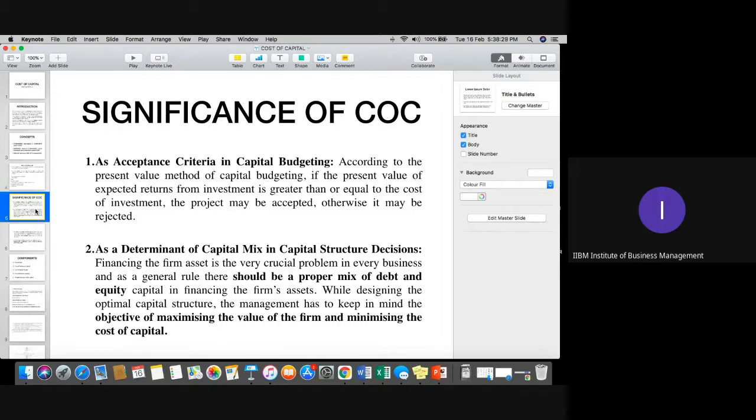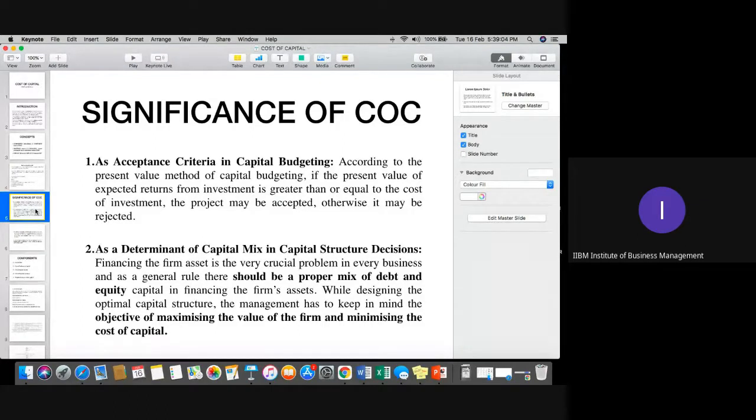Now, always remember, I think you remember what capital budgeting is. It is basically the amount which the company needs to invest in order to start a project, in order to expand the company. We discussed diversification of the company, new product development. For each and every purpose, the company always requires some capital amount. In such a case, the company needs to arrange funds, and whenever they arrange funds, they always need to plan about the different capital options.